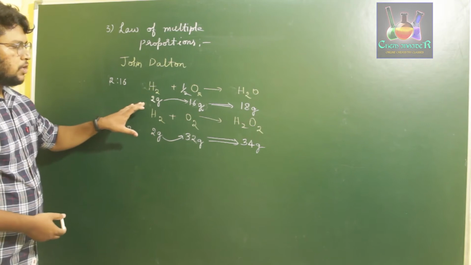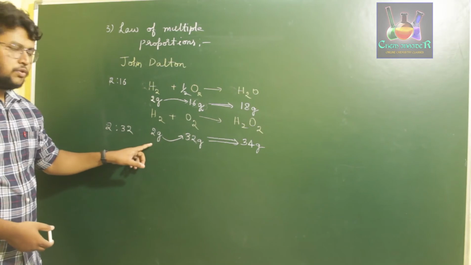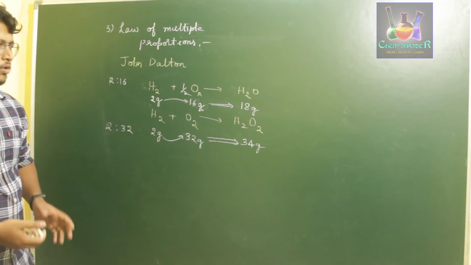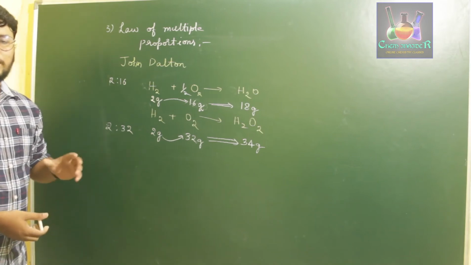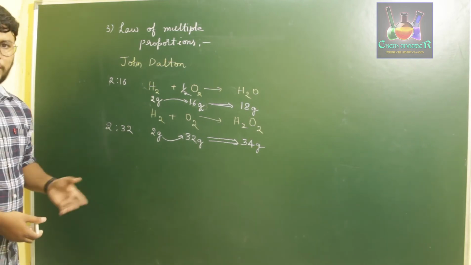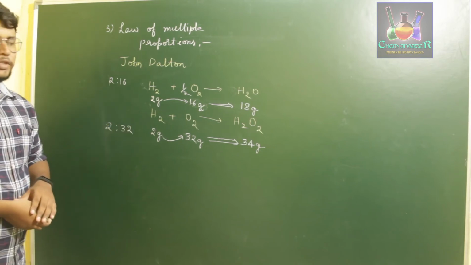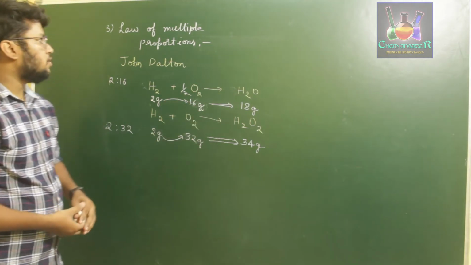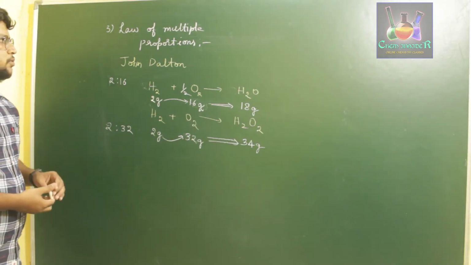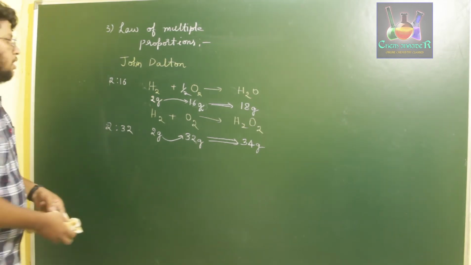Here we are using 2 grams of hydrogen with 16 grams of oxygen to get 18 grams of water. In this case we are using 2 grams of hydrogen with 32 grams of oxygen to form 34 grams of hydrogen peroxide. So John Dalton said that in the case of two reactants, where one of them is of varying proportion and one is of constant proportion, those multiple proportions give us multiple compounds. That is what is called the law of multiple proportions. Okay, so this is about the law of multiple proportions. Next is Gay-Lussac's law.